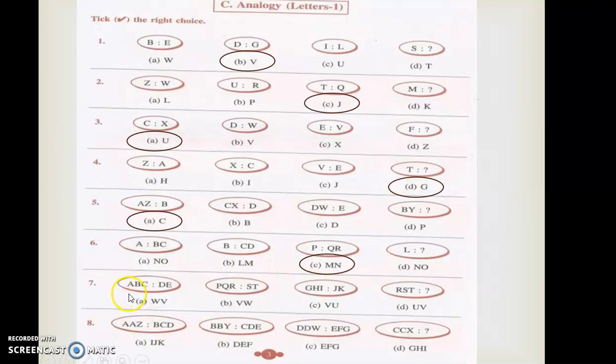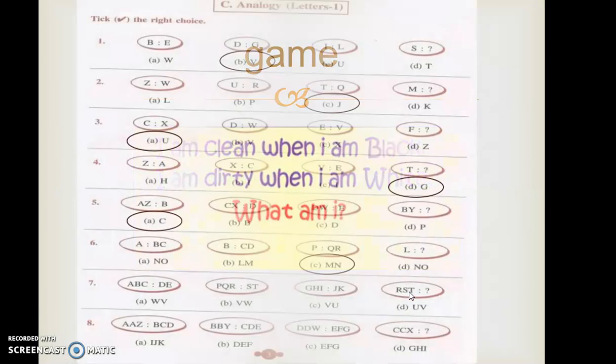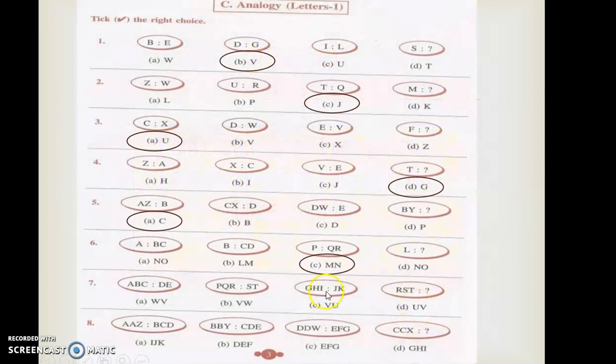So just look at this. This is like a continuous sequence of five letters. A B C D E, P Q R S T, G H I J K. So R S T, it is U V. Right? Sorry. It is like a U V, correct? So next.